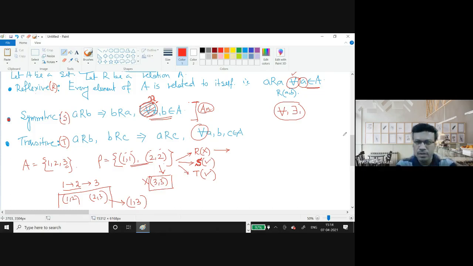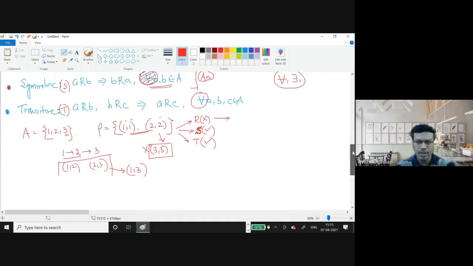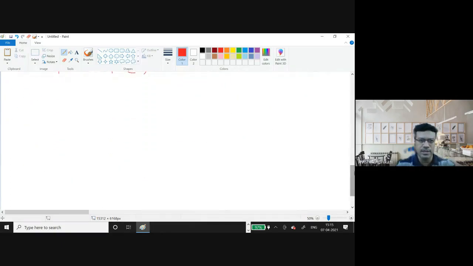Okay. So the first part is done. Is it clear to all of you? Any question? Okay. Let me check with any other set. So again, my setup is the same, say 1, 2, 3, and let R be defined in this way. Say 1, 1, 2, 2, 3, 3, and then 3, 1.